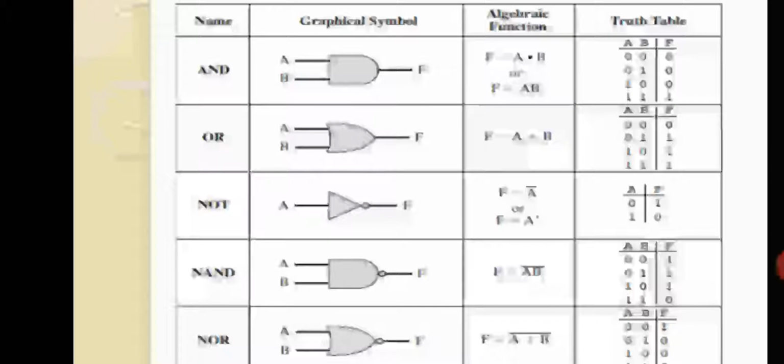Don't just memorize it. You can think of the algebraic function. Remember the algebraic function. It is very easy. Creating the truth table is very easy.